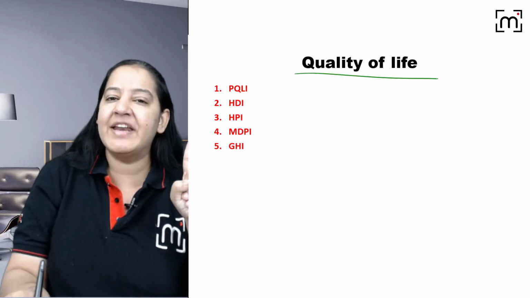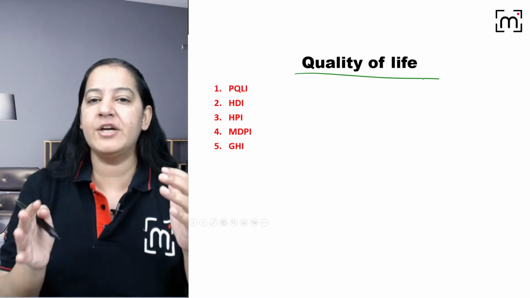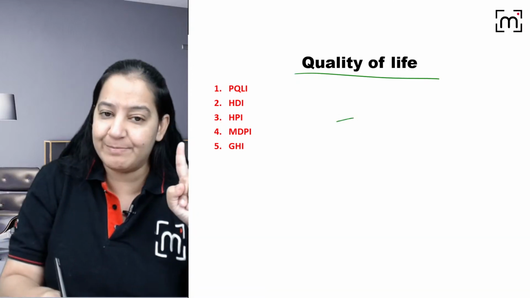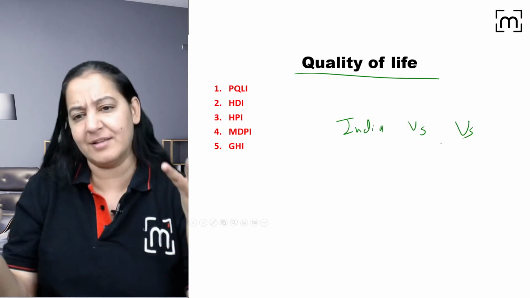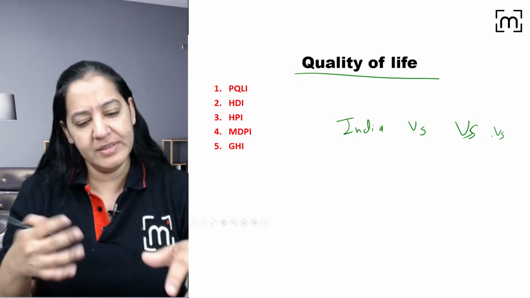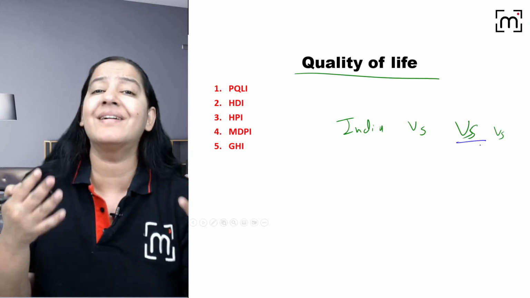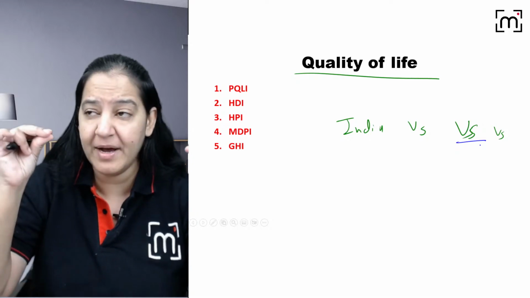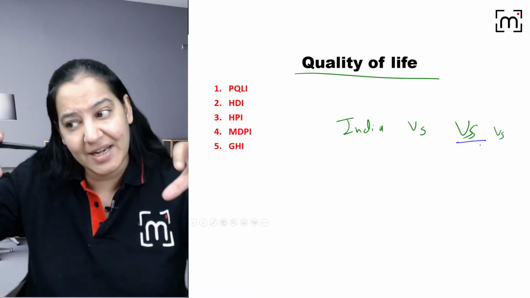Does your life have any quality? How to measure the quality of life? How can you compare the quality of life in one country with another country? Is the quality of life better in India versus the US or other countries? We can compare. Many say the quality of life is better in the US. So what are the criteria? What are you exactly comparing? There should be criteria to measure the quality of life in various regions in a population.